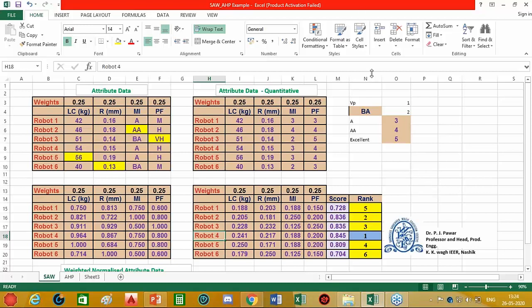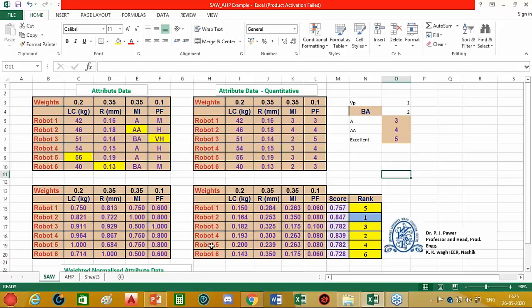But now our issue is, what will happen if I change the weights? For example, instead of using 0.25 weights, suppose I consider the weight for load carrying capacity as 0.2, then repeatability error is more important to me, therefore I will assign the weight as 0.35. Here also I assign the weight 0.35, and programming flexibility is not as important to me, so I will assign the weight 0.10.